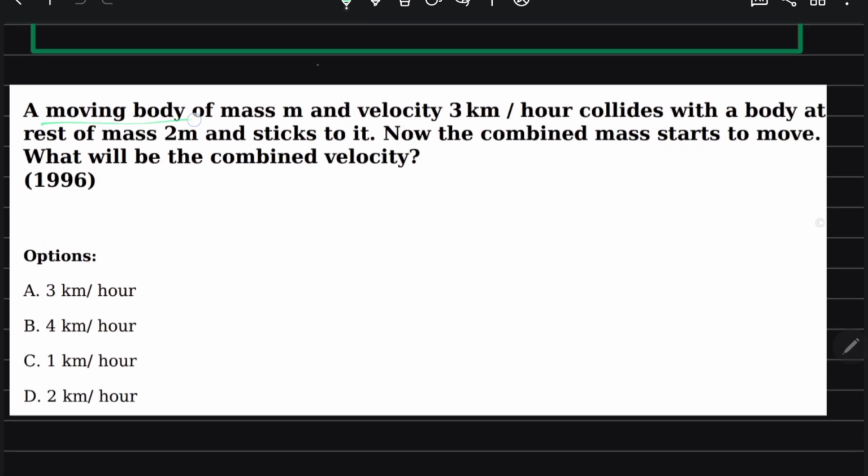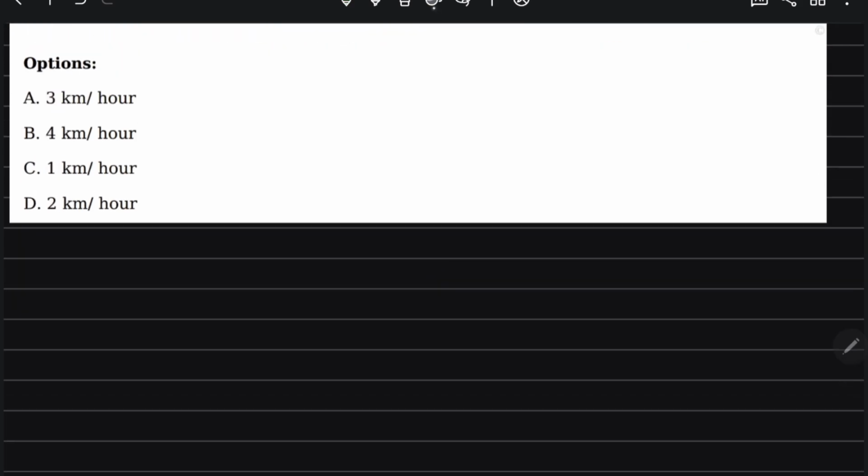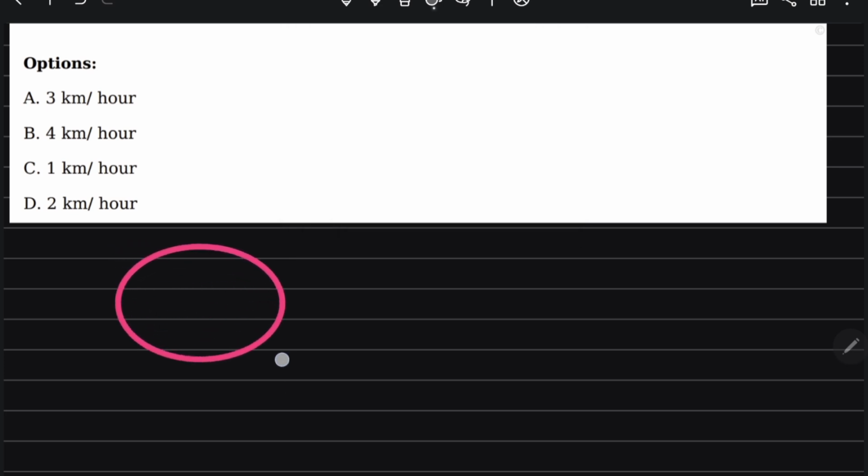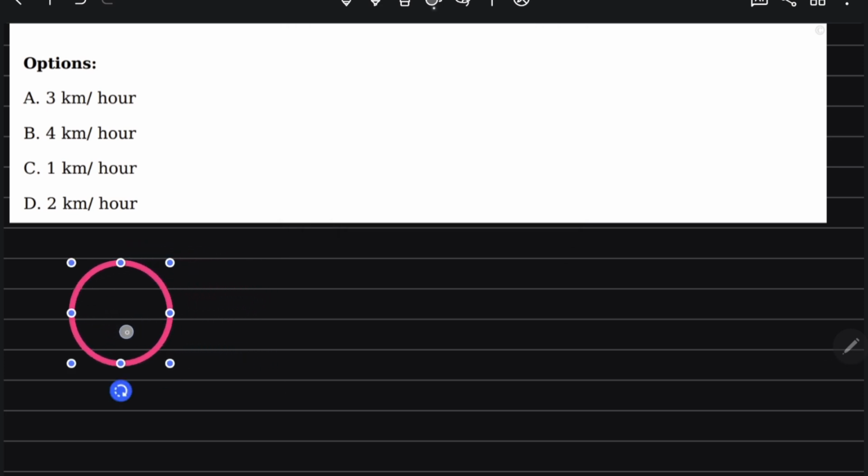A moving body of mass m, velocity 3 km per hour, collides with a body at rest of mass 2m and sticks to it. Now the combined mass starts to move. What is the combined velocity? So this is a very amazing problem. So I make the diagram of it. See, this is one body and this is another body.